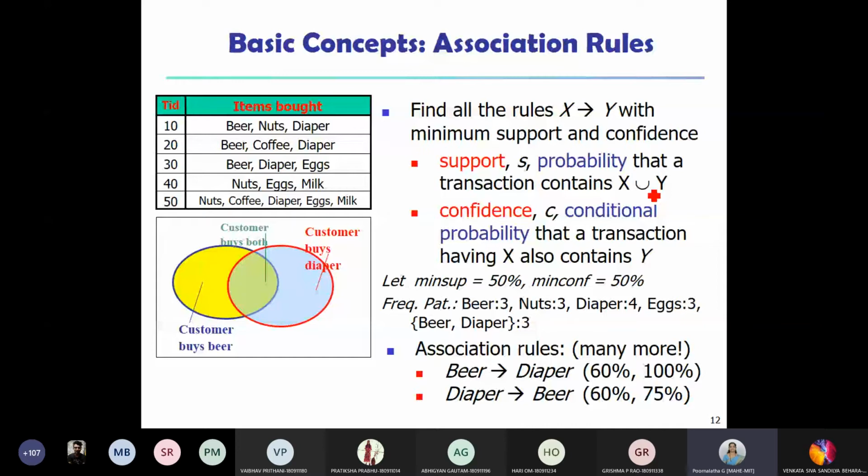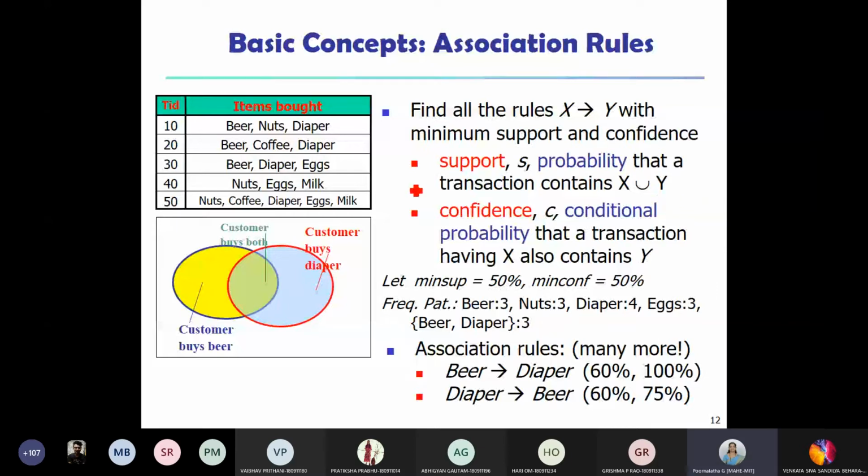So please don't get confused with the mathematical set symbol. It is not or; it is and, both X and Y.